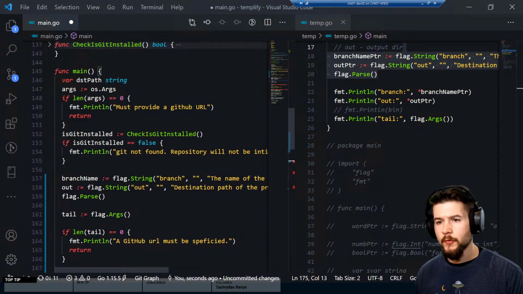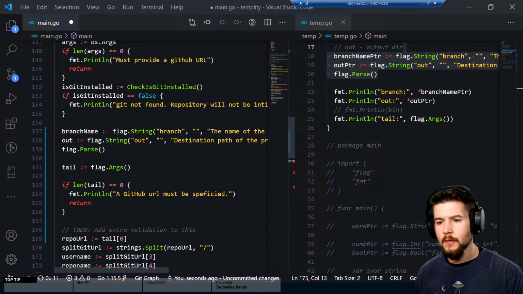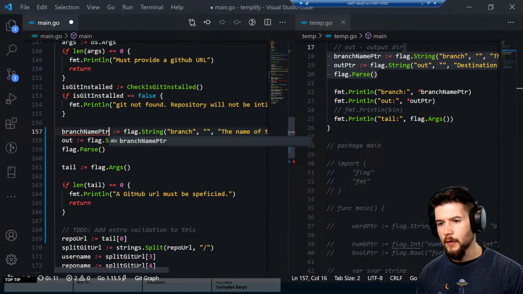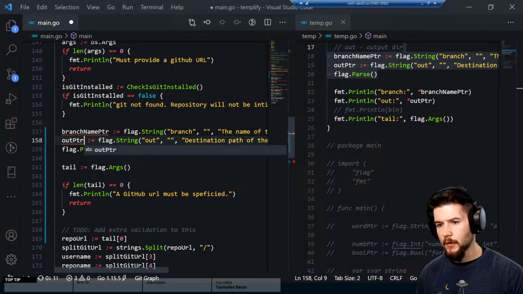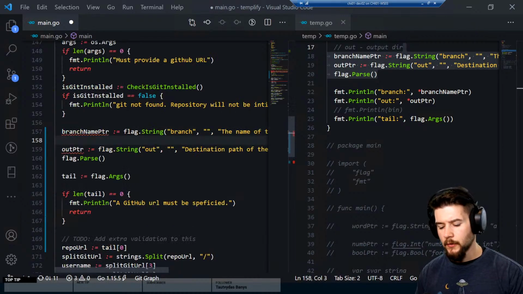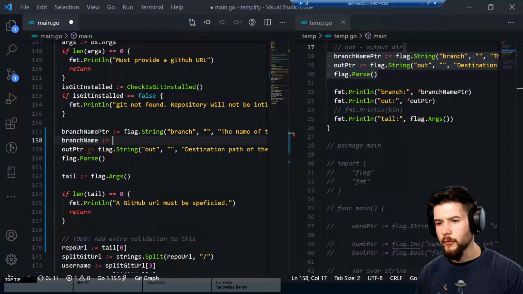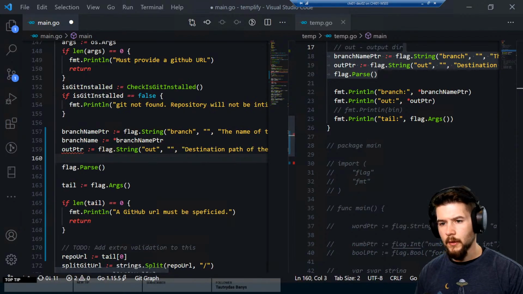Alright, so we've got branch name. I guess we do need to do PTR, and then we need to do PTR out pointer. So we can do branch name, and it was an ampersand? No, star. Star branch name pointer. And then we'll also do out is equal to out pointer.